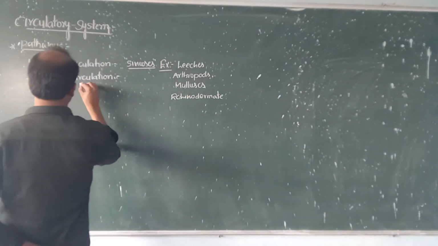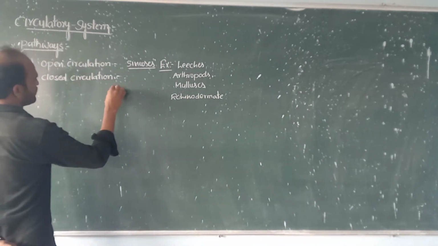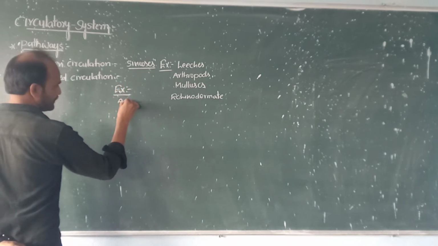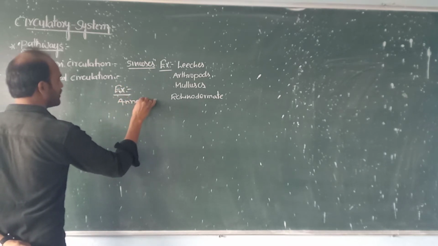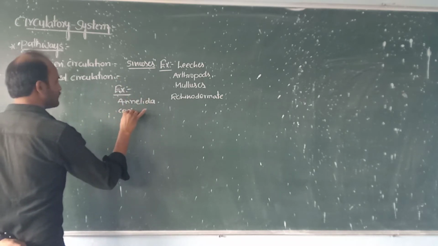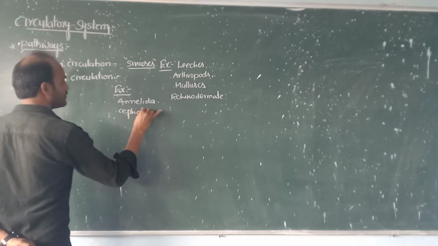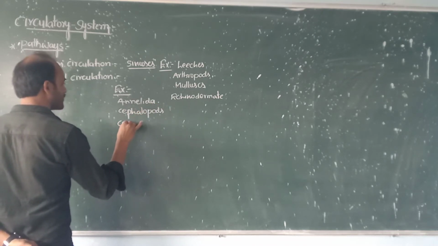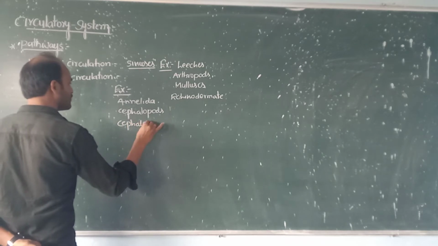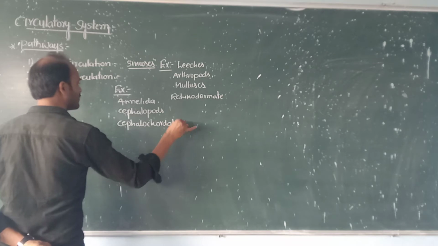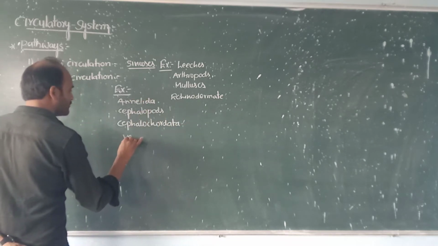This type of circulation is found in annelida, cephalopods, cephalochordata, and vertebrates.